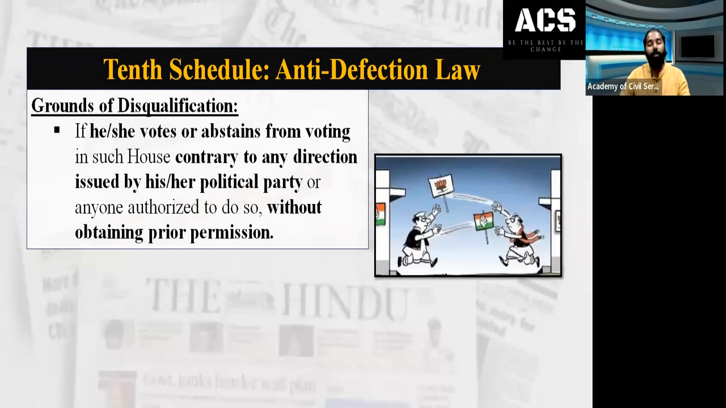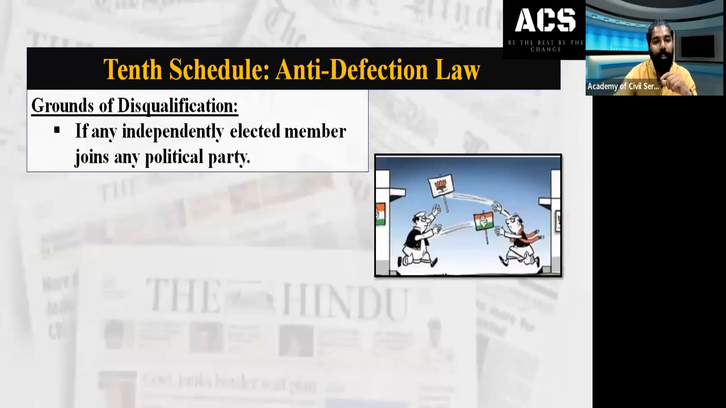This can also be a disqualification ground. You will be disqualified from being a member of that particular house. That is one matter. Are you able to understand? Am I clear? Are you able to understand these facts? So the person can be disqualified if he abstains from voting, or if you are not voting according to the direction issued by the political party. That is the second ground.